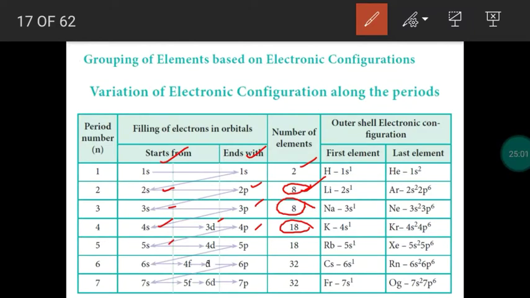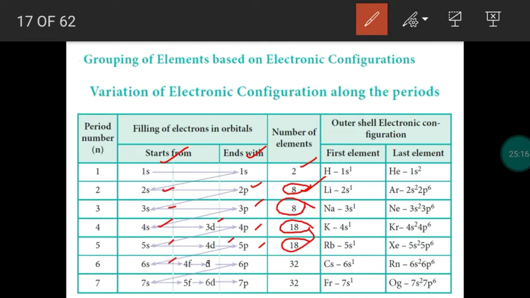The fifth period has available orbitals 5s, 4d and 5p. So 18 electrons can be present. So the number of elements is 18. So this is also a long period.